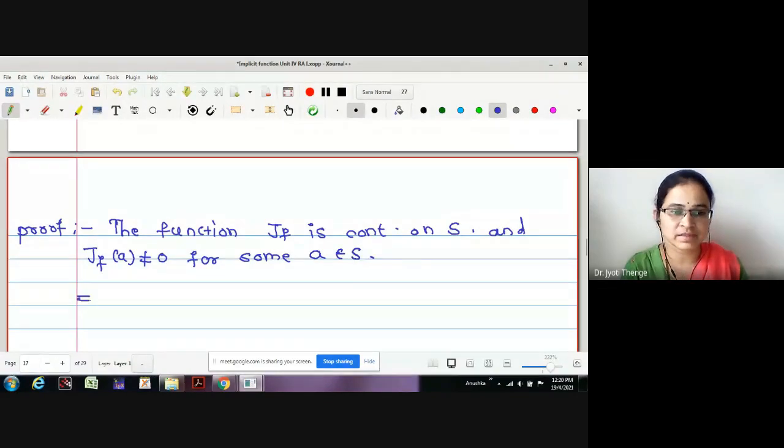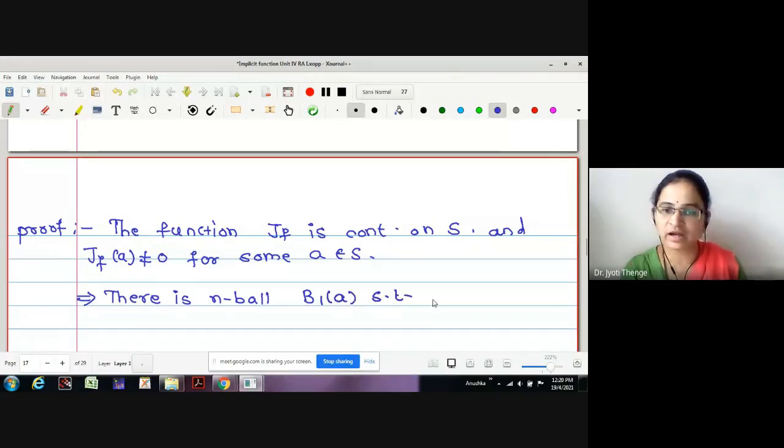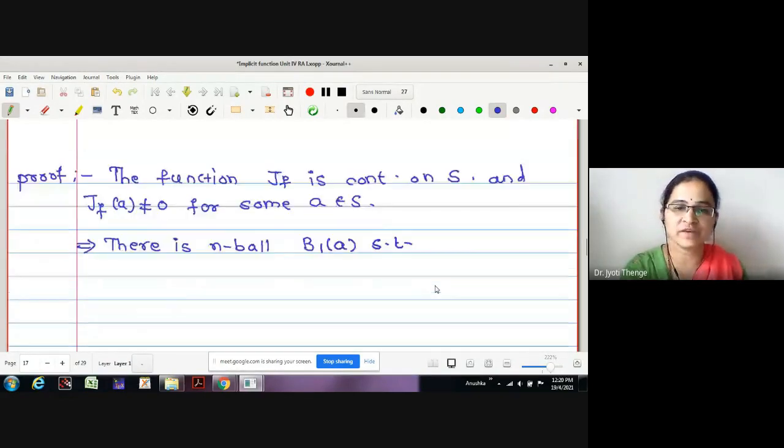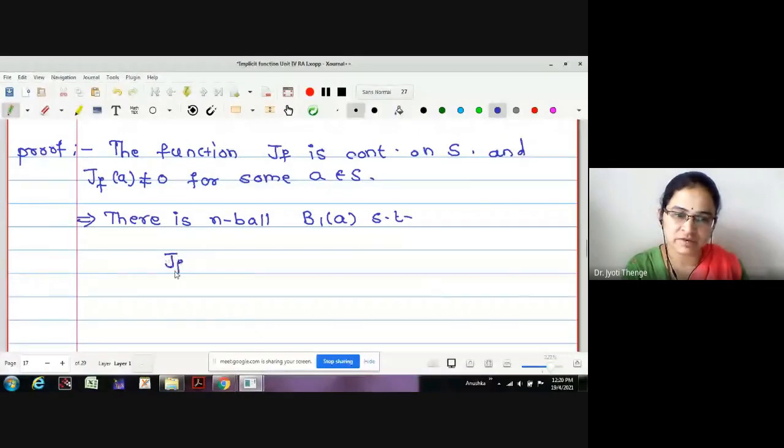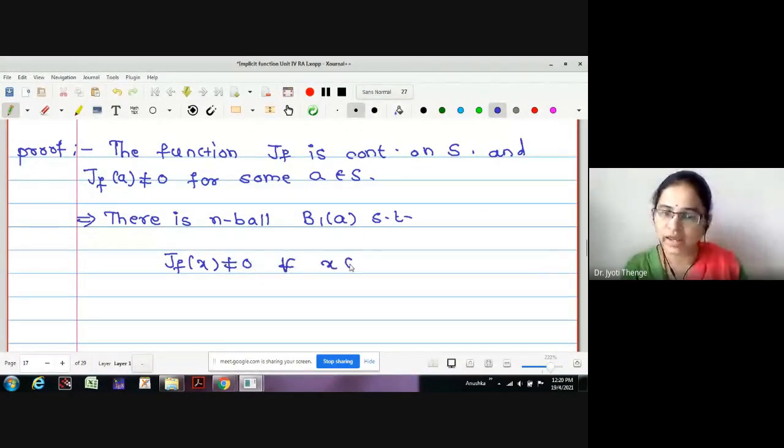This implies there is an open ball, or n-ball, right? There is an n-ball B1(a) such that J_f(x) is not equal to 0 for all x in this open ball B1(a). This is the first construction actually.